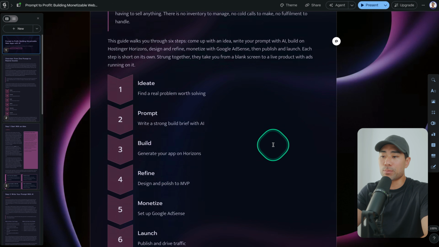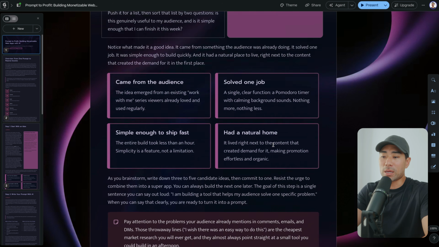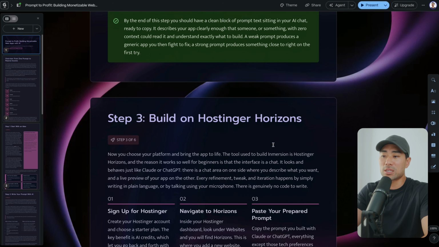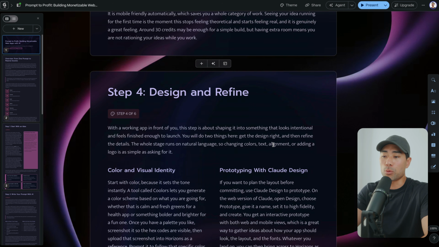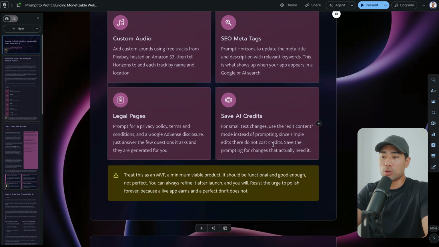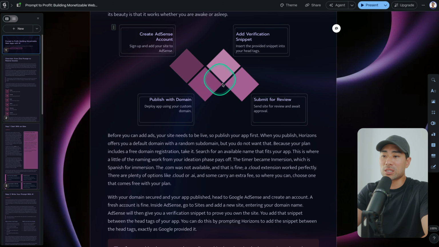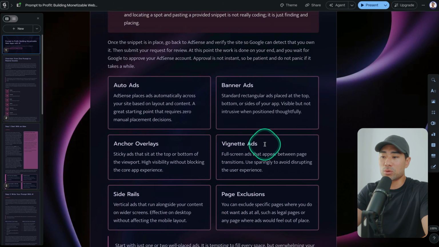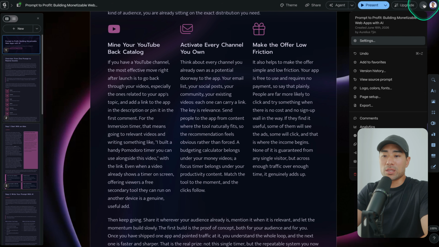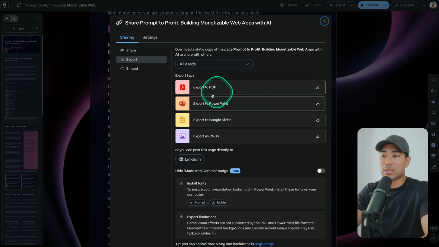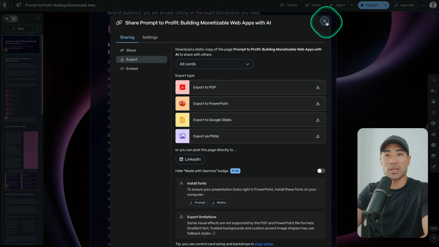Okay, so you can see what it produced, pretty good. Dynamic pages, great aesthetics, consistent with the colors that I requested it to use. And it uses even these kinds of diagrams as well, which is pretty cool. And then from here, what I can do is export it as a PDF, which is one of the preferred formats if we are selling digital products.